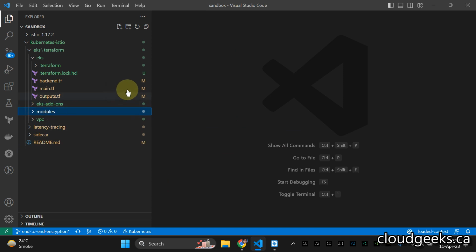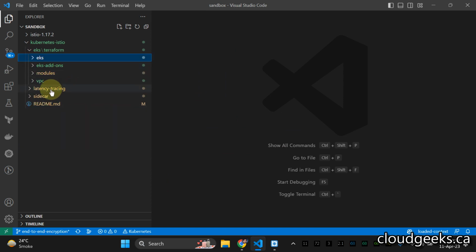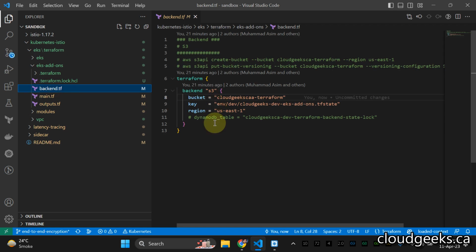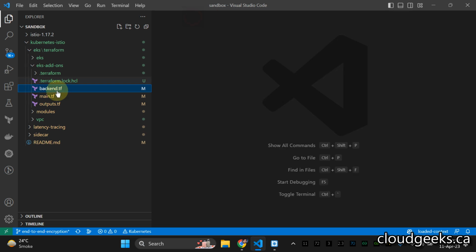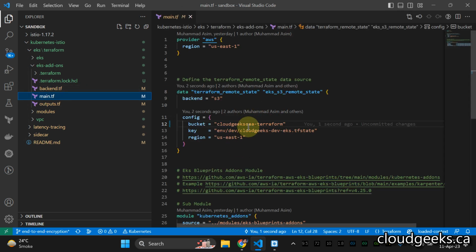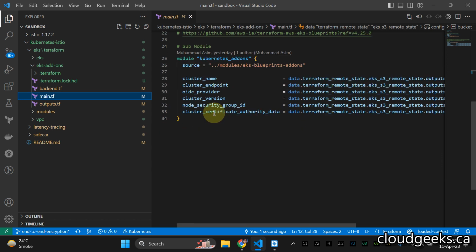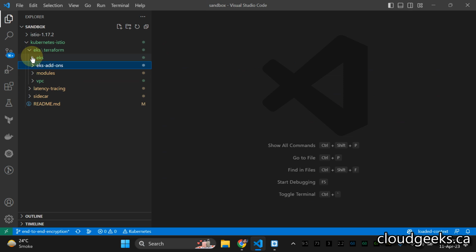Other than that, what is very important is the add-on. We need to set up the load balancer controller, the application load balancer controller. In fact, the actual name is the load balancer controller, which creates the application load balancer and network load balancer. Navigate to this section and set up the backend, and then in the main.tf you also need to update the bucket where you're calling, because we are using the data, and it is going to pull the data from your S3 bucket, which is the backend, and do all the stuff which I've defined here.